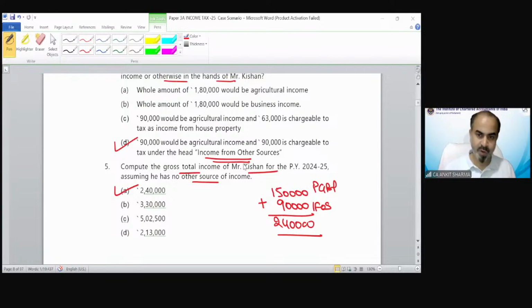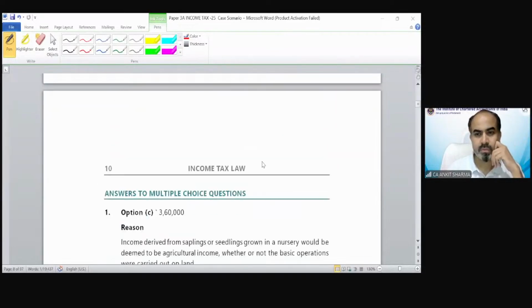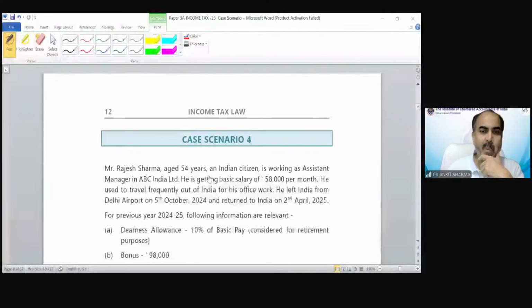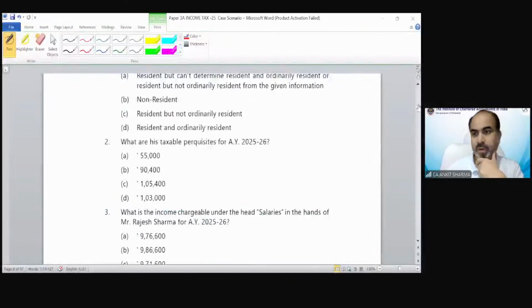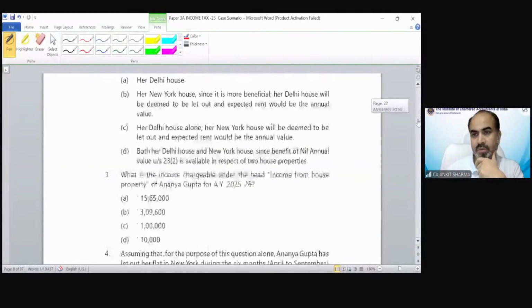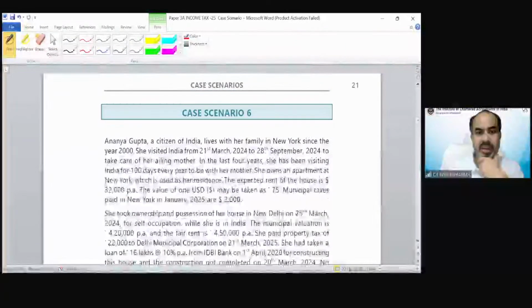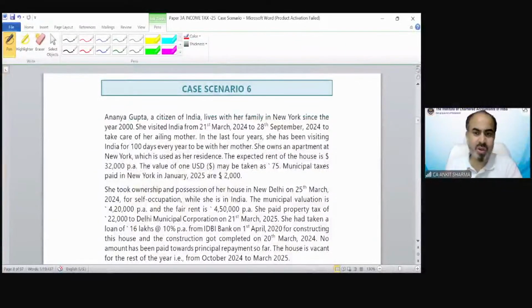So now we are moving on to our next case, the case scenario number 6. Page number 21. This is our case scenario number 1. So this is a question of house property merged with question of residential status.